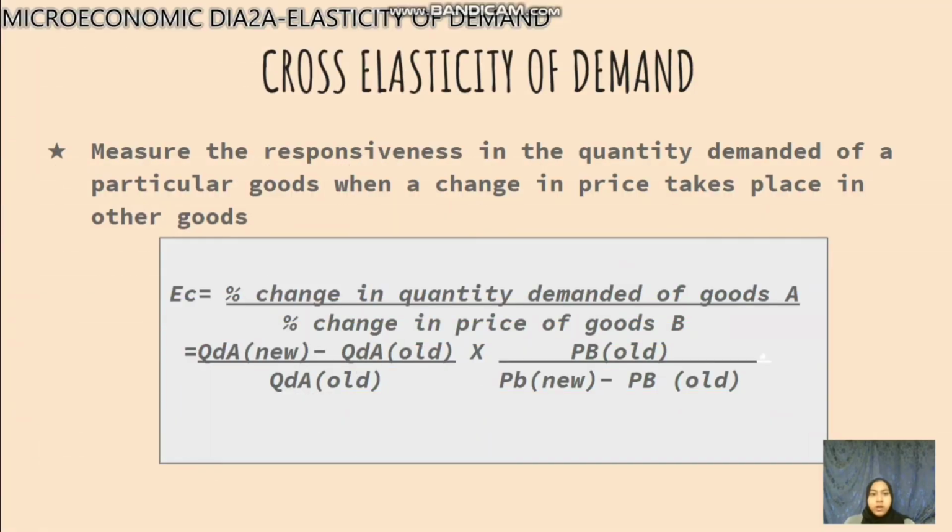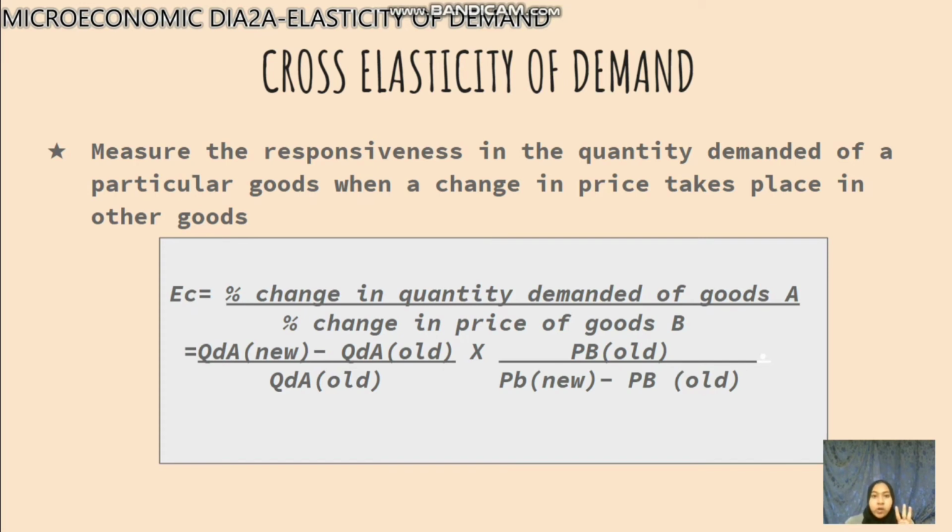Hi, I am Atirah. I will be presenting about the cross-price elasticity of demand. It is to measure the responsiveness in the quantity demanded of a particular good when a change in price takes place in other goods. For example, we want to know what is happening to the demand for petrol when the price of cars increases. This will be calculated using a formula: the percentage change in quantity demanded of goods A over the percentage change in price of goods B.